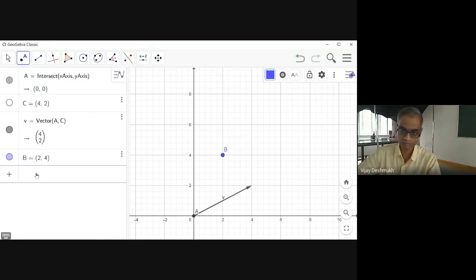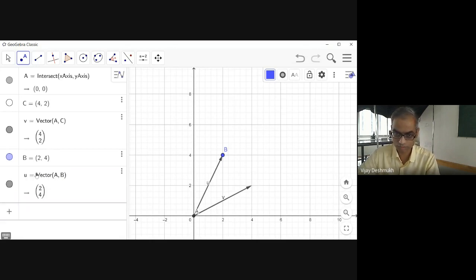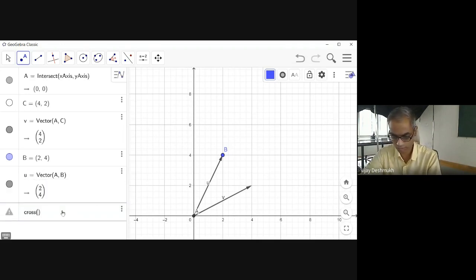Now I can have this vector from point A and point B. And now what we can do is write cross product of U and V.